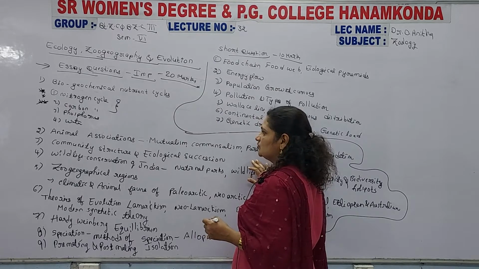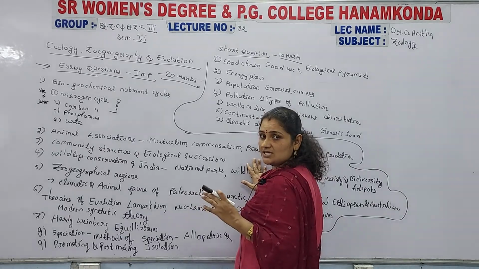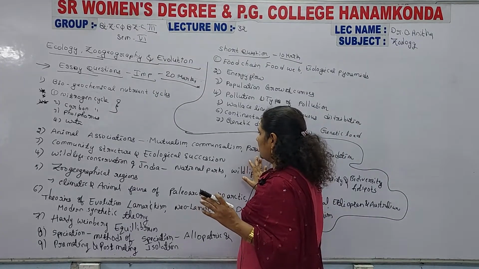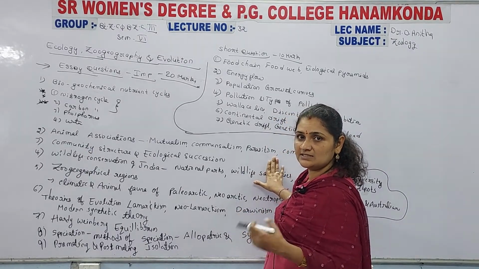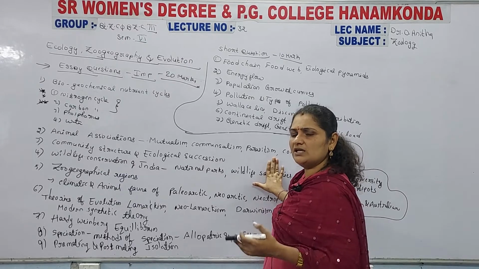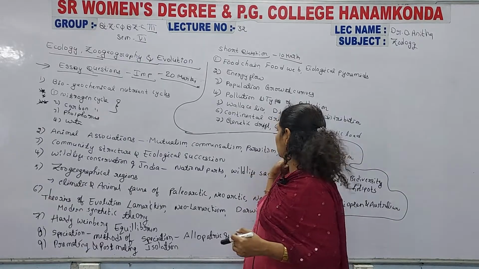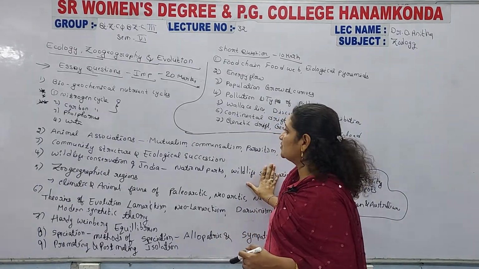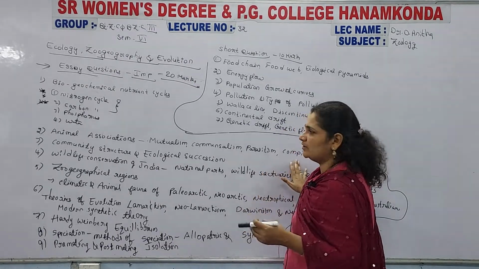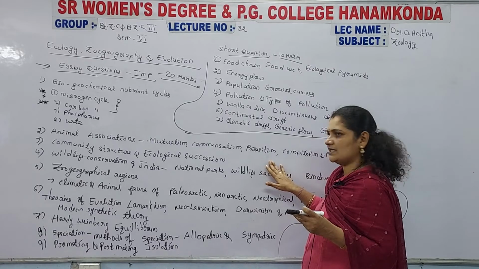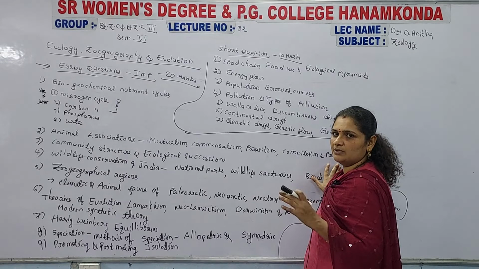Sometimes they ask individually to write about mutualism, commensalism, and parasitism, in short answer questions and also in essays. For the essay, write mutualism with examples, commensalism with examples, parasitism with examples, competition with examples, predation with examples, then only you get the full marks.